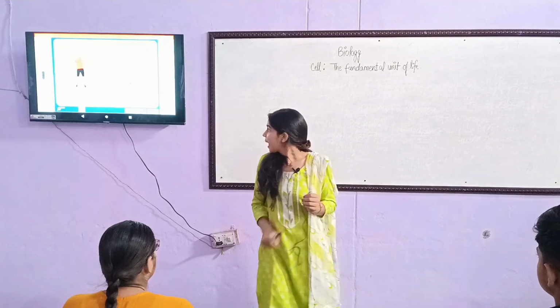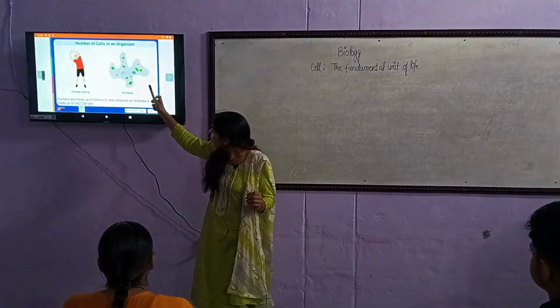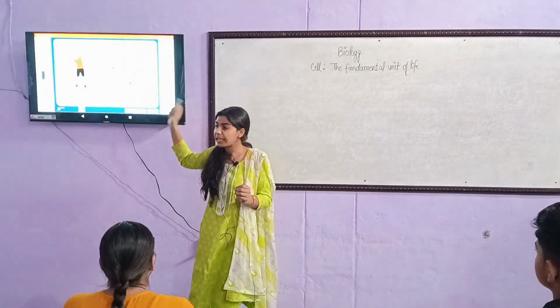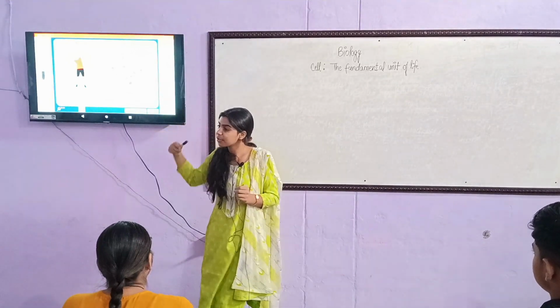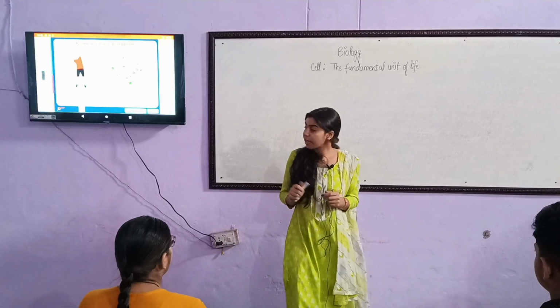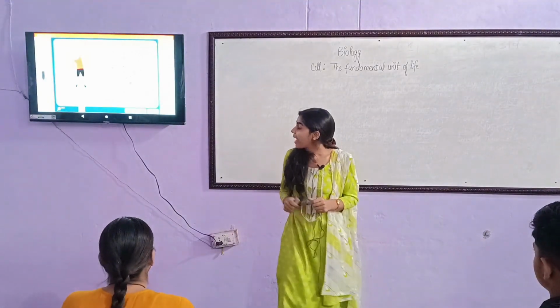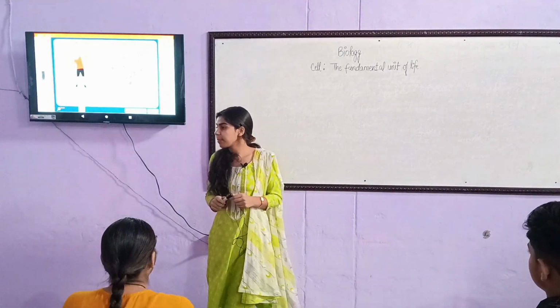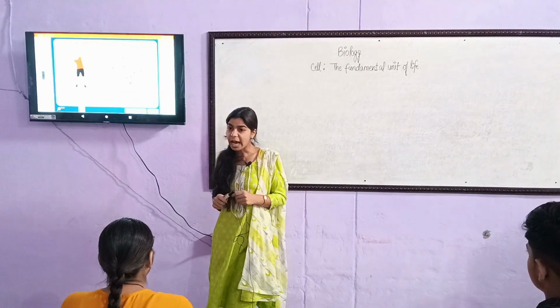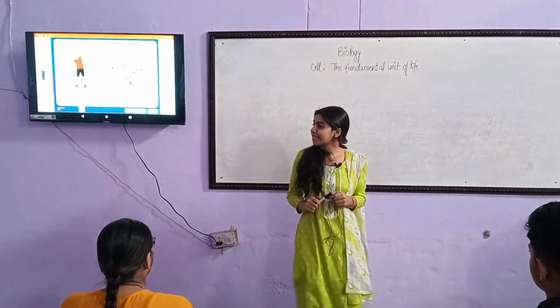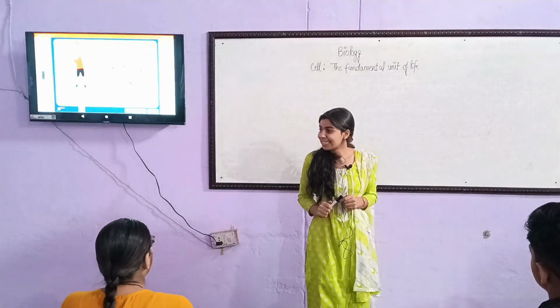Okay? And here is another organism named amoeba. What? Amoeba. Amoeba is a unicellular organism. Why is amoeba a unicellular organism? I am expecting that you are going to give the answer, right?